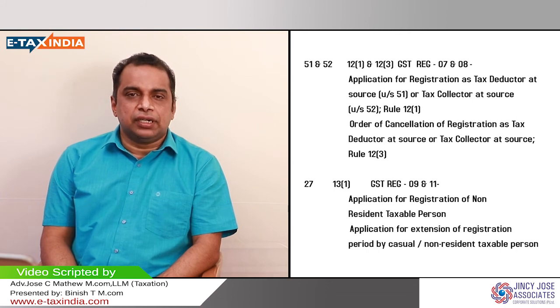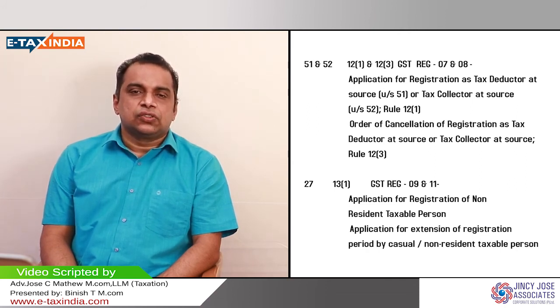Even though he is liable, he is not taking registration under GST Act. So the proper officer found that, or he is of the opinion that this person should take registration. So the proper officer will assign a temporary number or temporary registration to this particular person, and the assessment will be done by the proper officer himself.